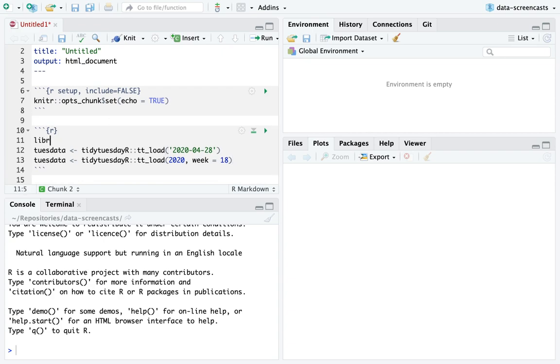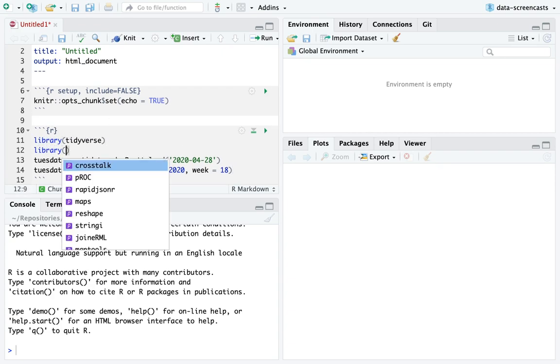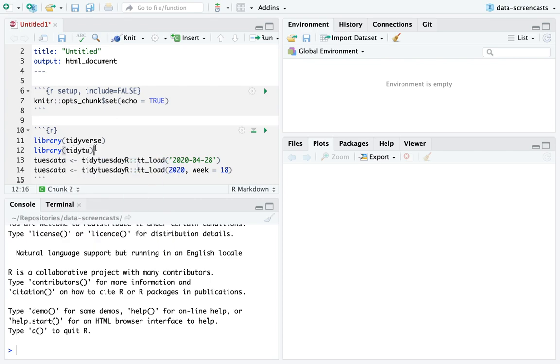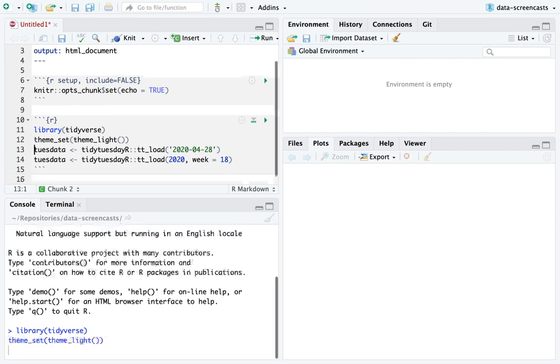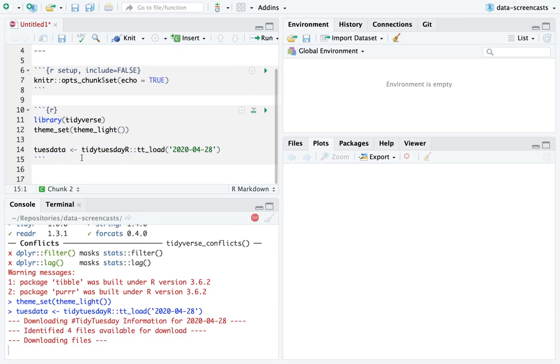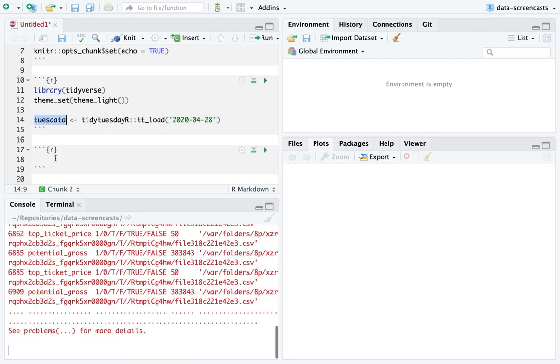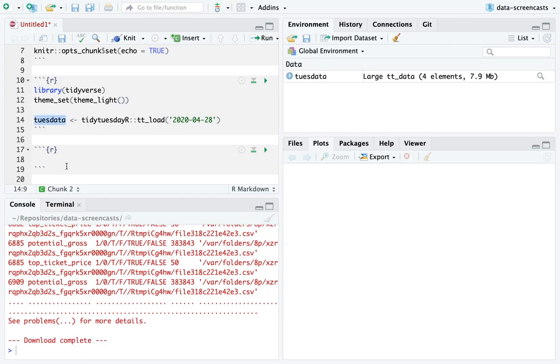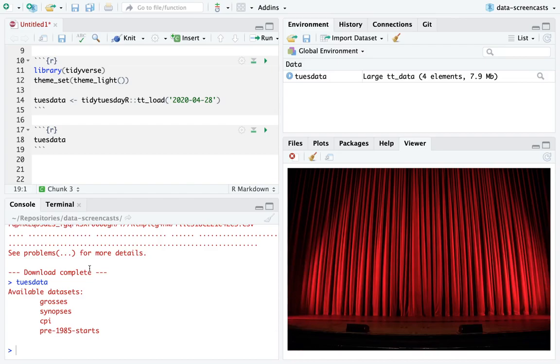Library tidyverse, library tidytuesdayR. I don't actually have to load it, it's already there. But I'm going to do theme_set(theme_light()), which is my favorite ggplot2 theme. Loading in today's data. Let's look at what we have.